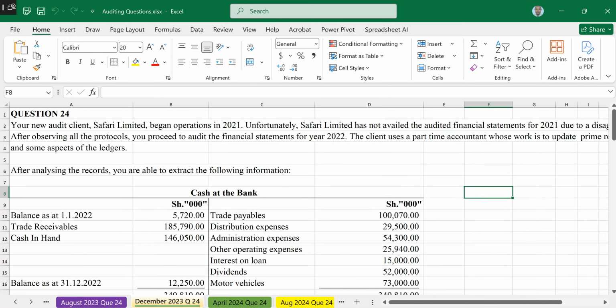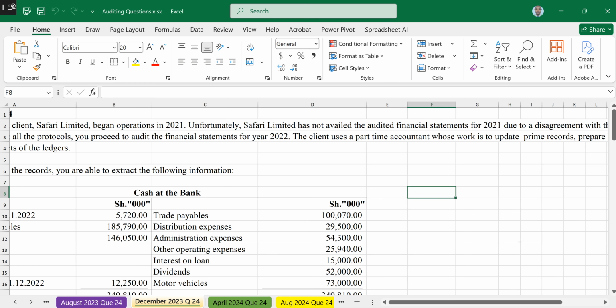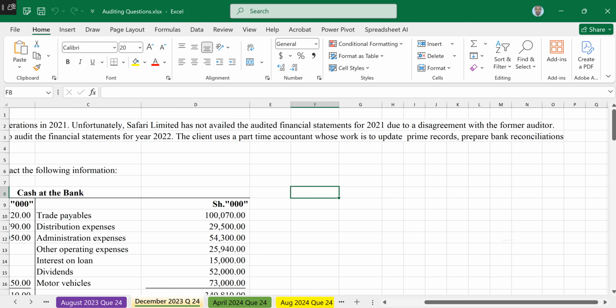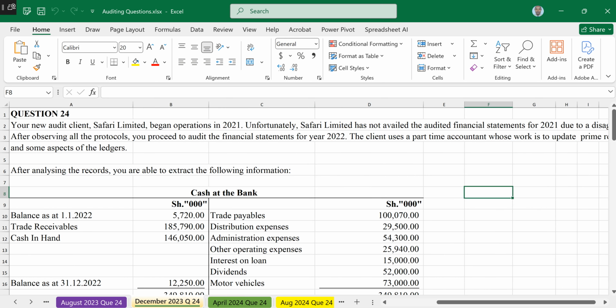After observing all the protocols, you proceed to audit the financial statements for the year 2022. The client uses a part-time accountant whose work is to update prime records, prepare bank reconciliations, and some aspects of the ledgers. After analyzing the records, you are able to extract the following information.